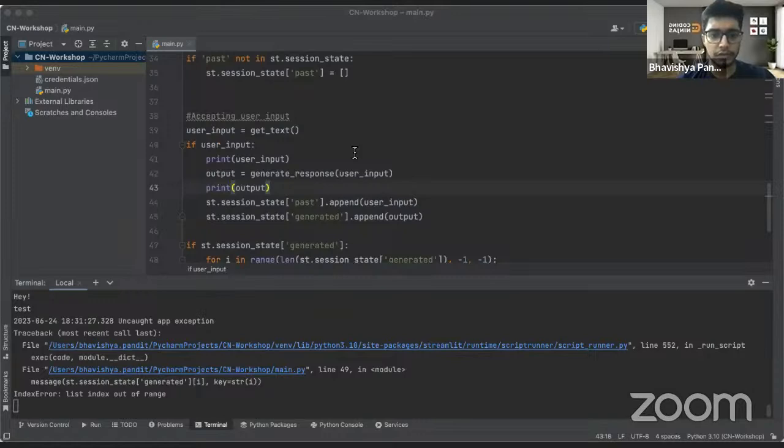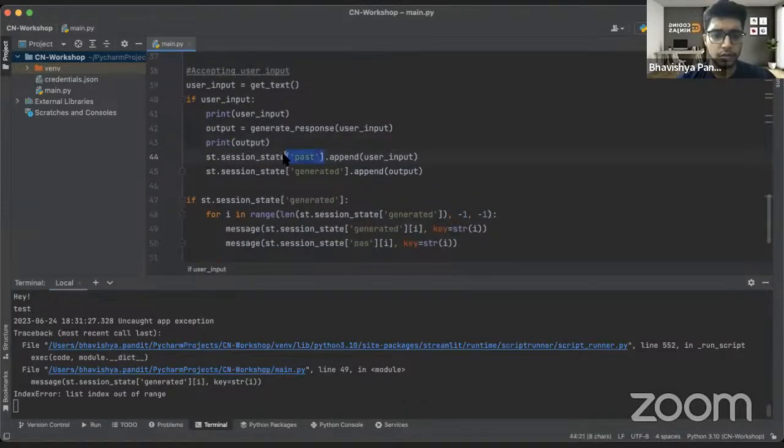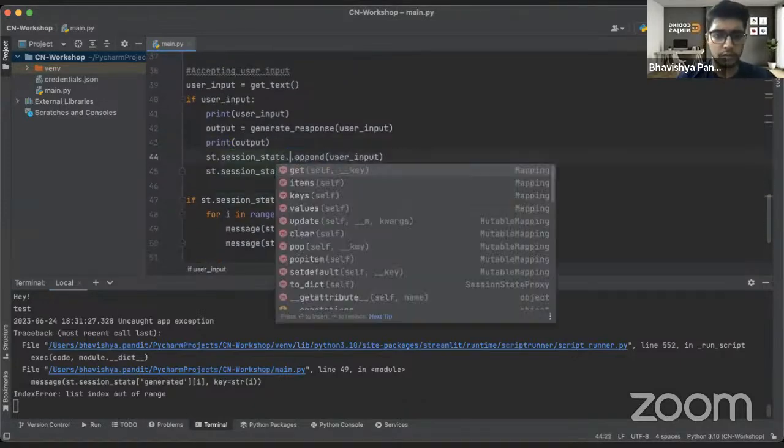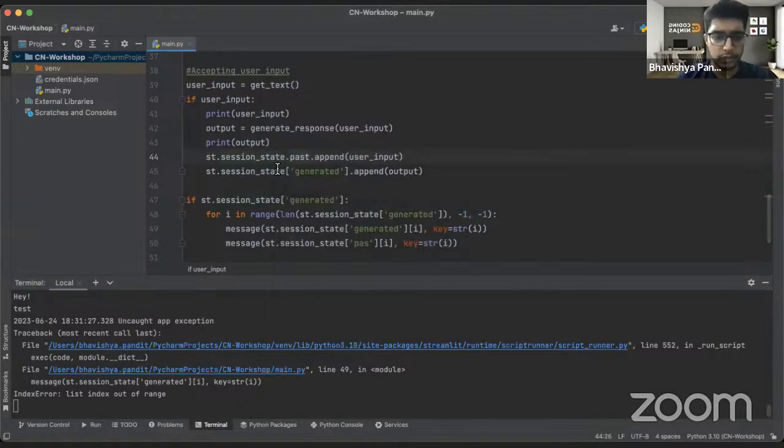So what is happening? First of all, we have taken the user input. We are appending the user input. Or probably we can write it like that. Doesn't matter. One way generated.